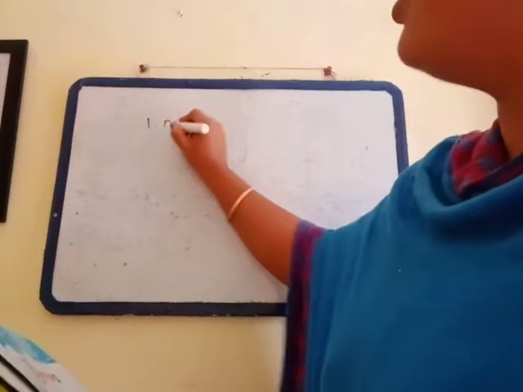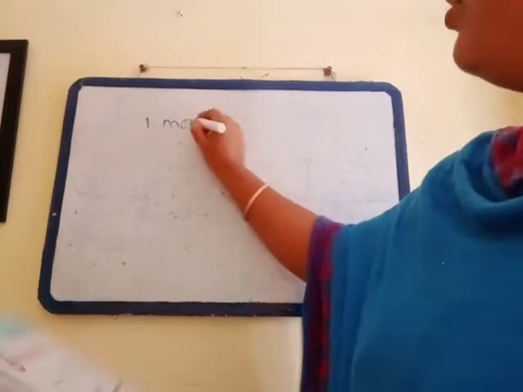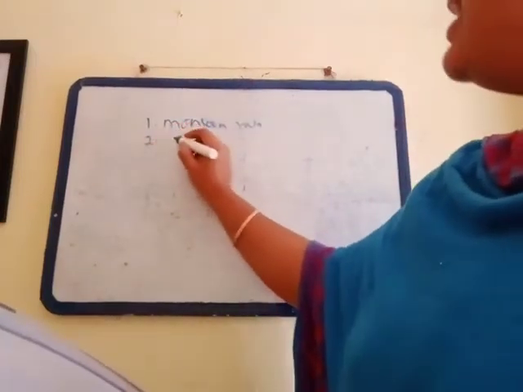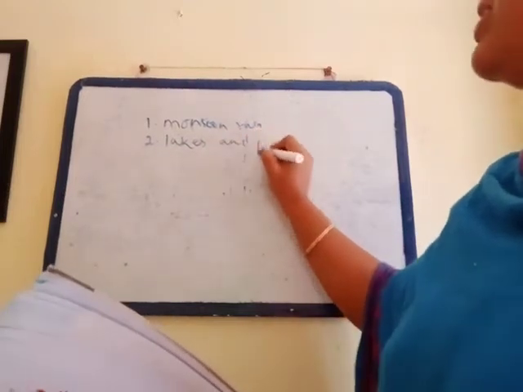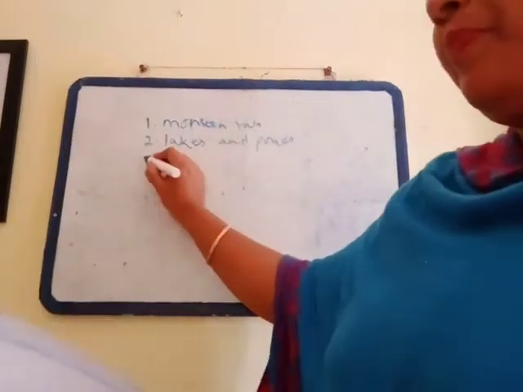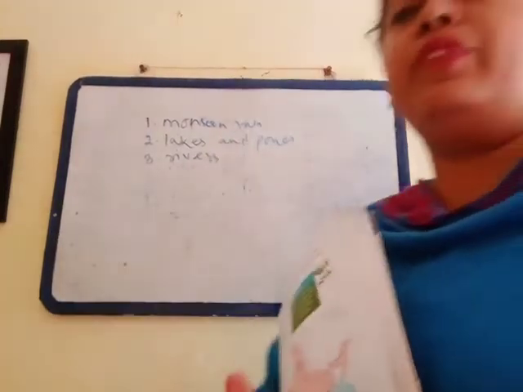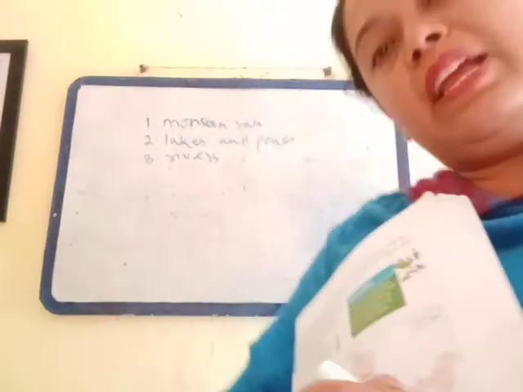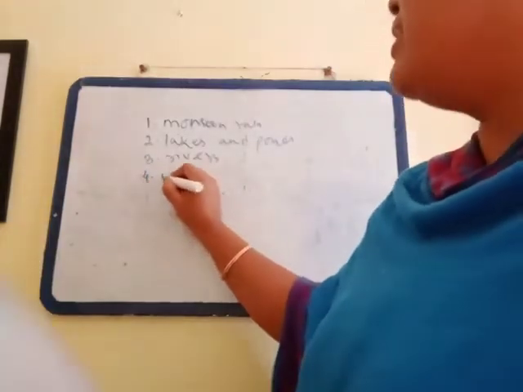The sources of water: number one is monsoon rain. Okay, so the first one will be monsoon rain. Number two is lakes and ponds. So we get water from lakes and ponds also. Number three is rivers of the country. Okay, as we know that India has enormous rivers, countless rivers. So we get water from rivers also, okay? And number four is underground water.